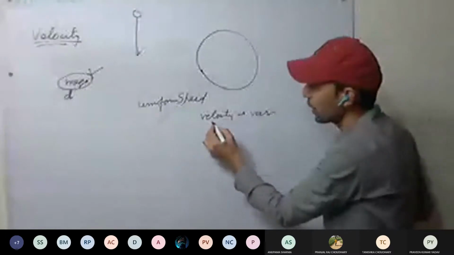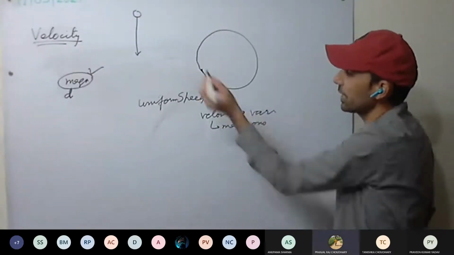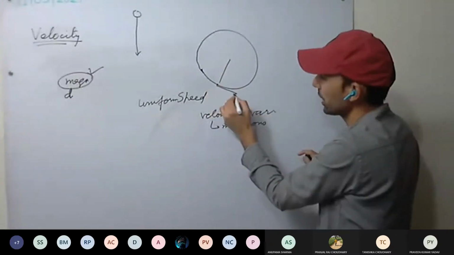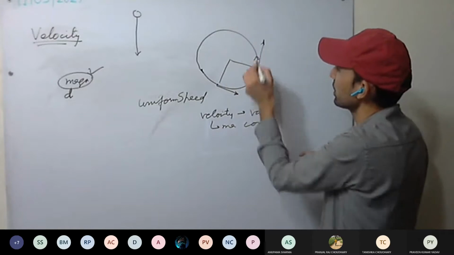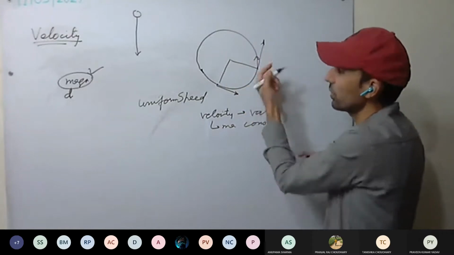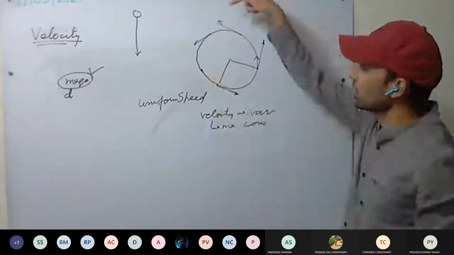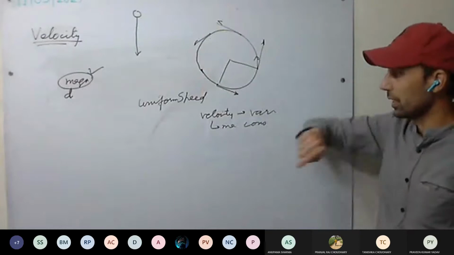So what is varying? Magnitude is the same, magnitude is constant. Direction is varying. For example, at this point, this is the center. Draw the tangent in this direction. At this point, it is moving in this direction. This will be the direction of velocity, always tangential to the motion, to the curve as well.